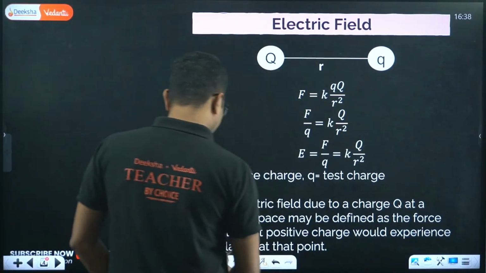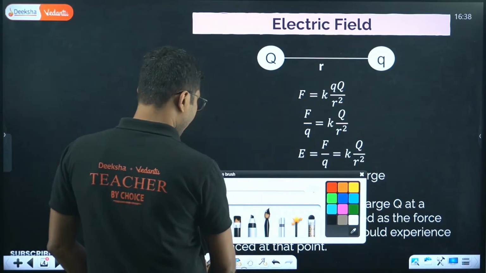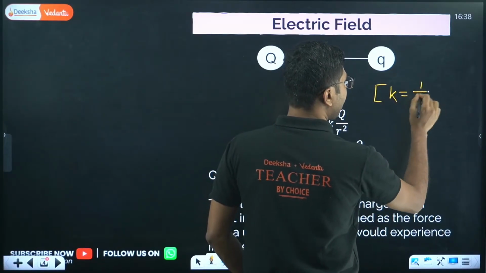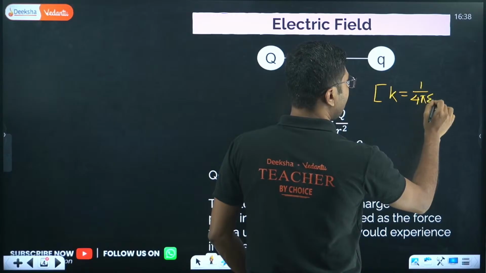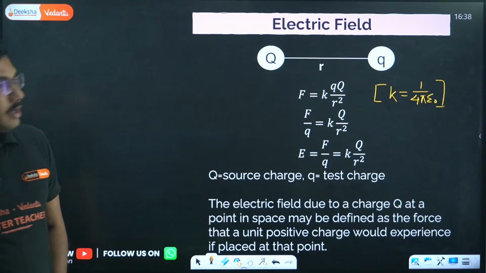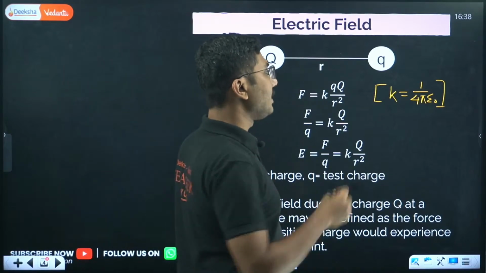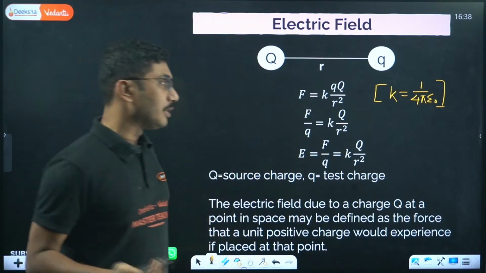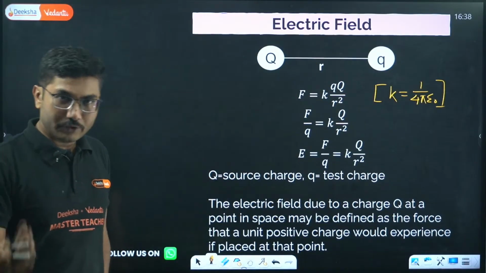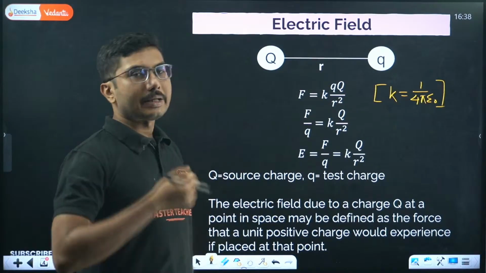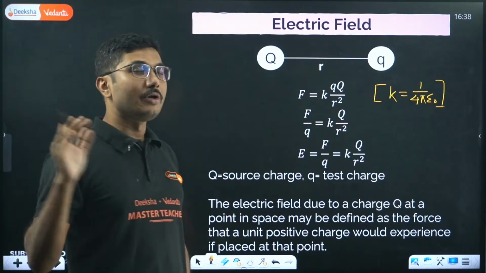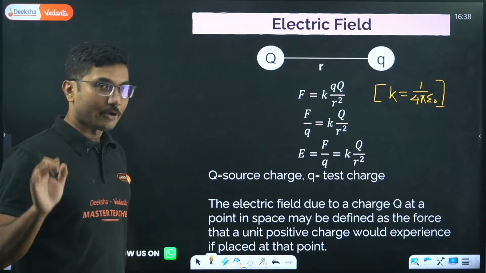Obviously, what is k? k is nothing but our Coulomb constant, which is 1/(4π ε₀). Epsilon naught is the free space permittivity. From epsilon naught you can also get the value of k, 9 × 10^9. Epsilon naught is 8.854 × 10^-12. With practice these values will be integrated in your head, so that you will never forget them. That is a very important thing.